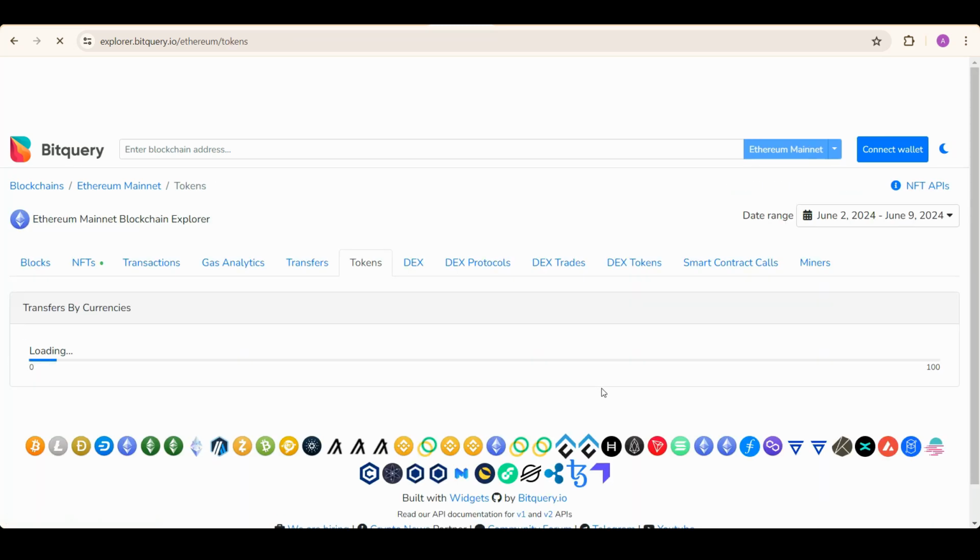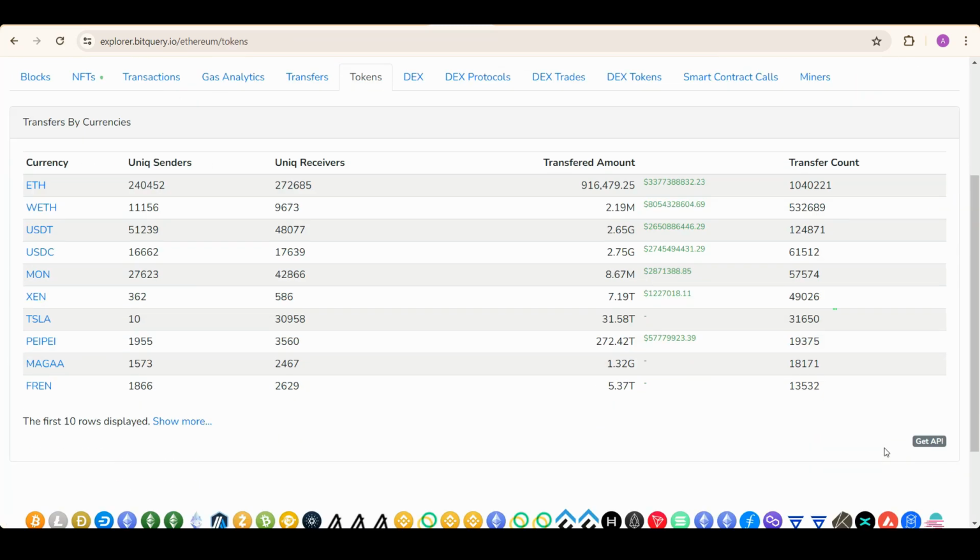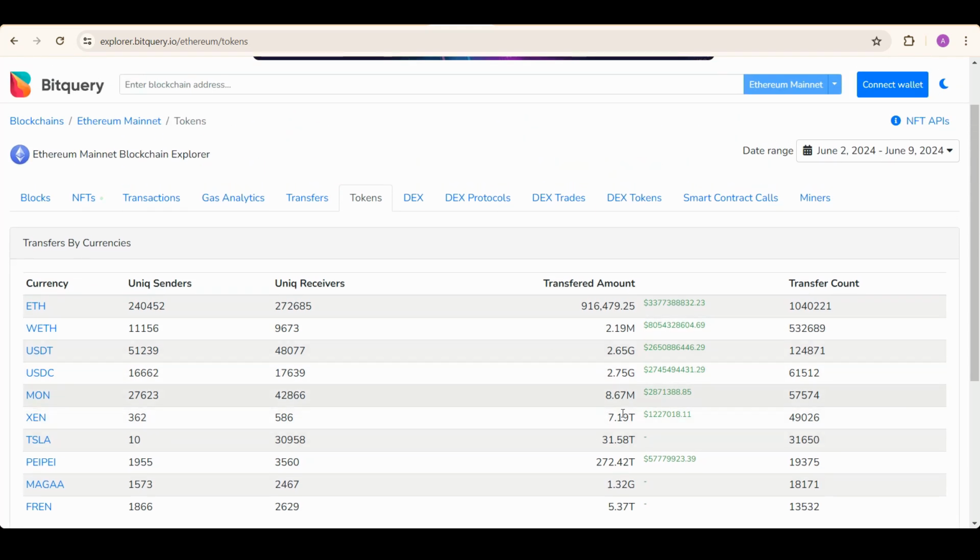You just need to click on this Get API button, which comes in here at the end of the box. This Get API button will take you to the BitQuery IDE where you will be able to run and test the query and get the same result as was shown in the BitQuery Explorer.